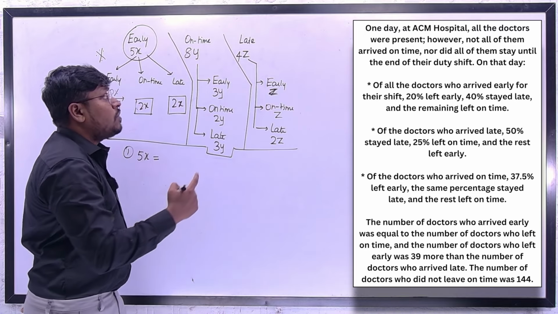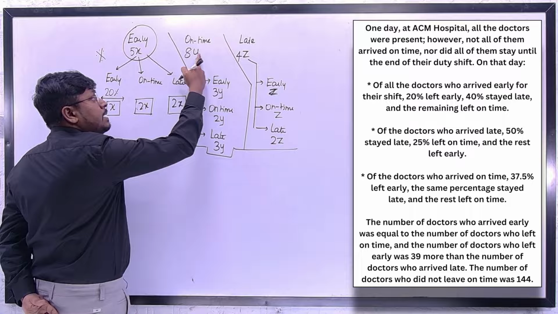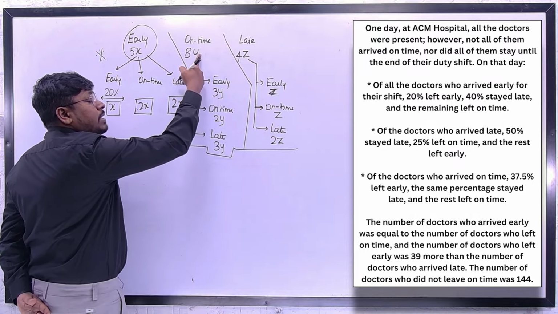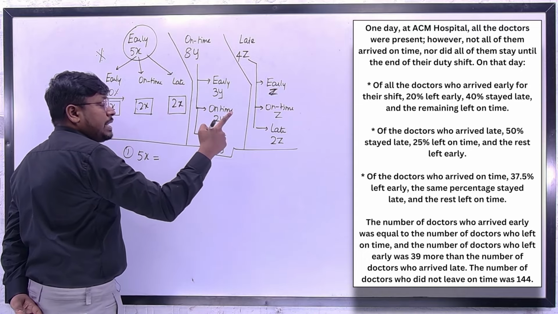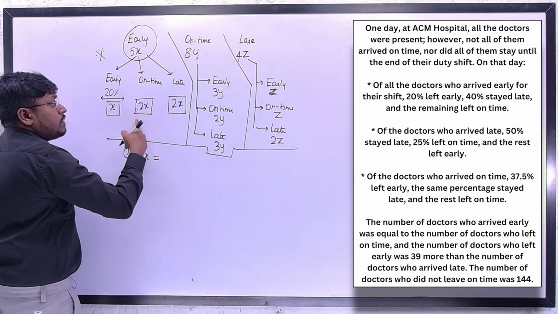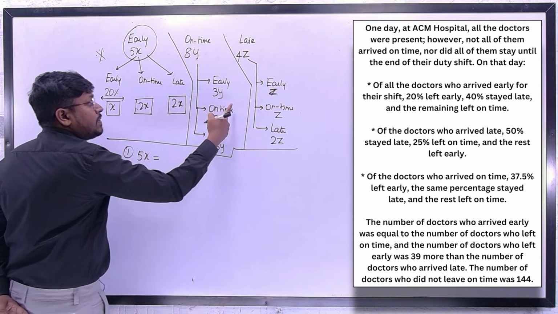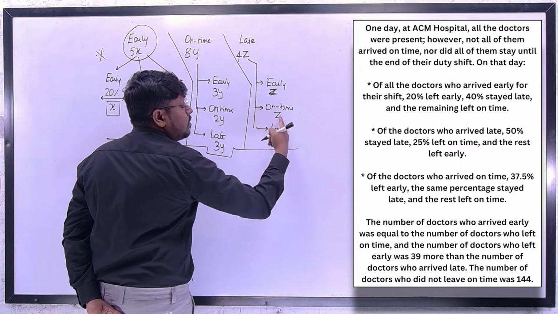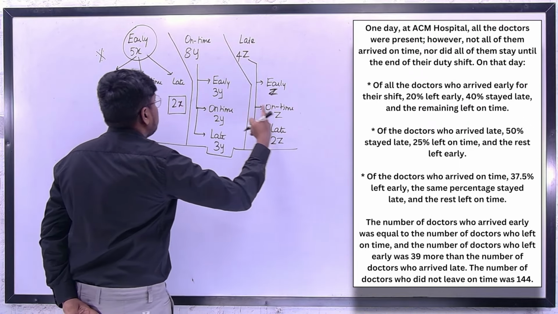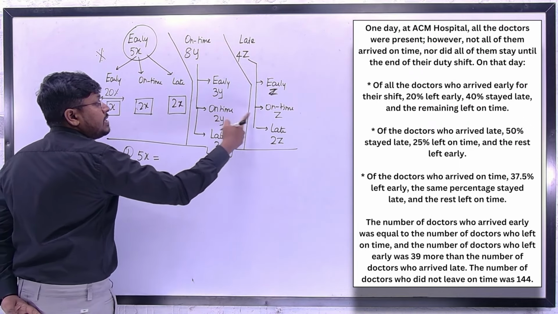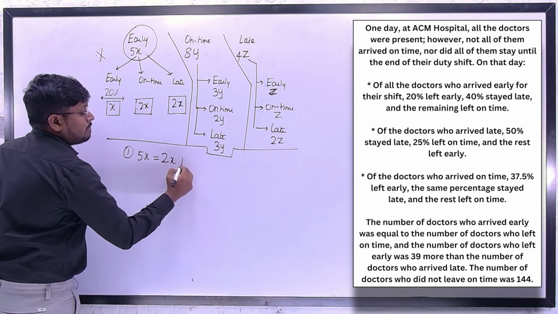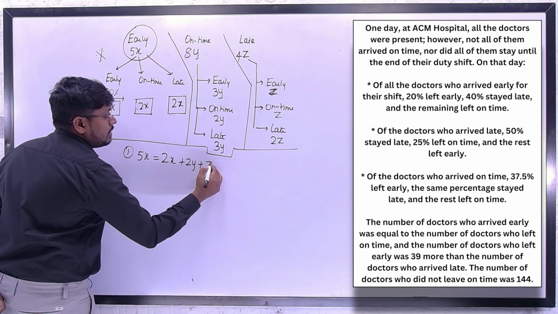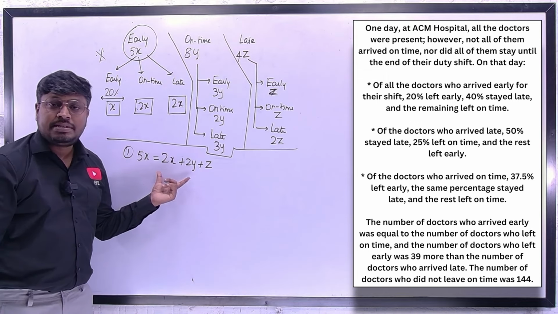This will be the number of doctors who left on time, and this will be the value, the total number of doctors who left on time. So you have to add these three values. So 2x plus 2y plus z. So friends, understood or not how I wrote this equation?